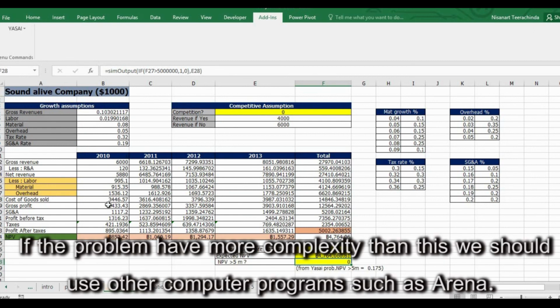The Yusei add-in is used for problems with low complexity. If the problem has more complexity than this, we should use other computer programs, such as Arena.